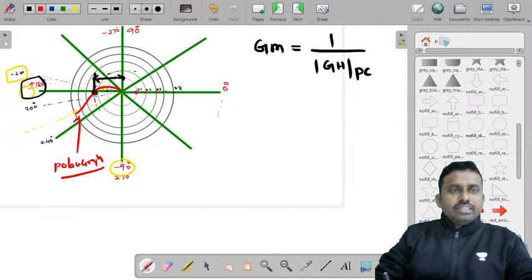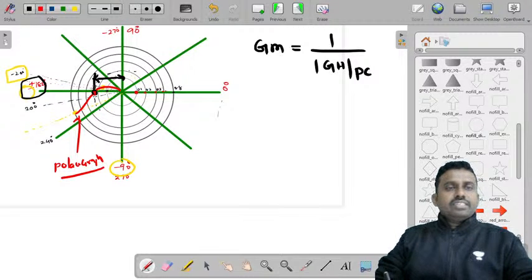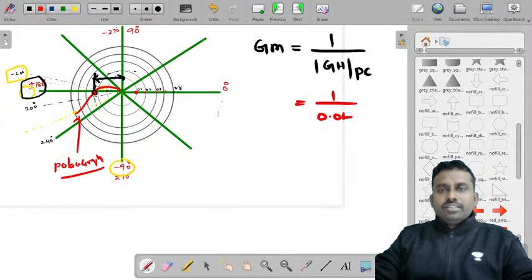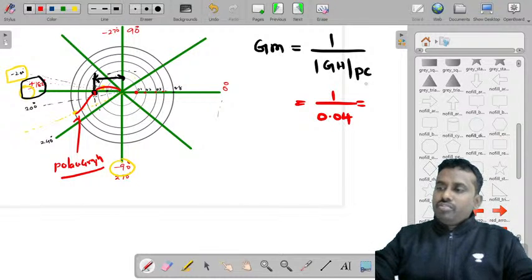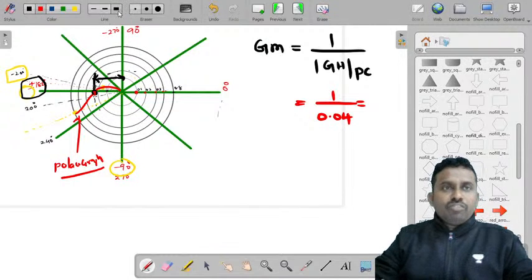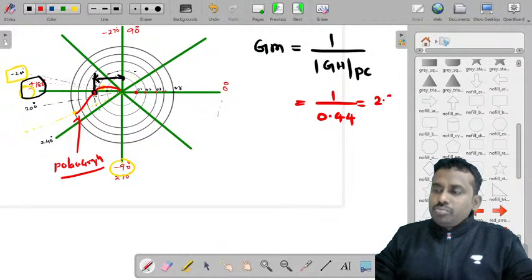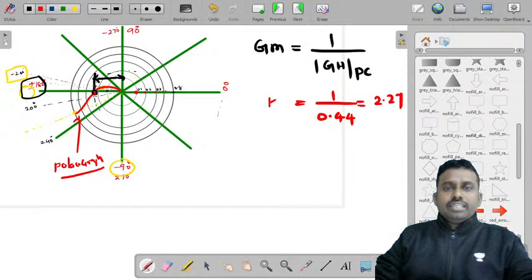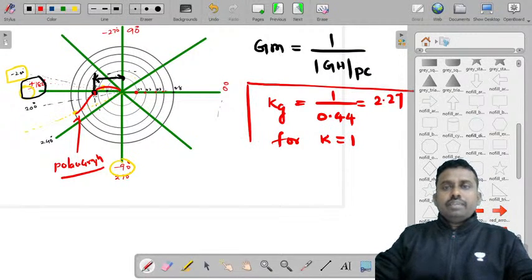This point is the phase crossover frequency, and you are finding the magnitude. In the original graph you get 0.44. So that will be 2.27. So gain margin Kg is equal to 2.27. This is for K equal to 1.